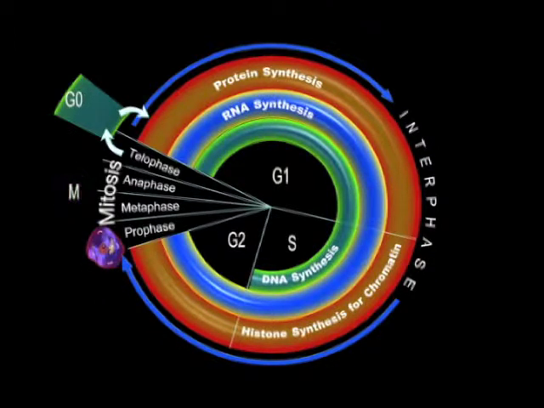In the M phase, the cell undergoes the process of mitosis and divides into 2 identical daughter cells. Mitosis is separated into prophase, metaphase, anaphase, and telophase.